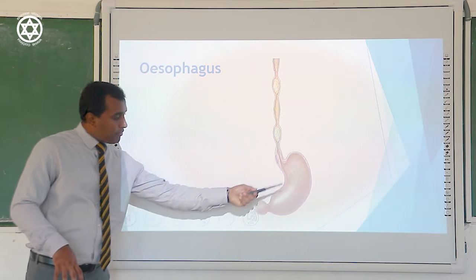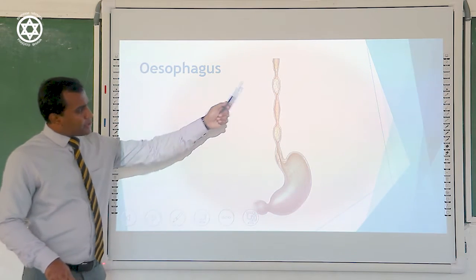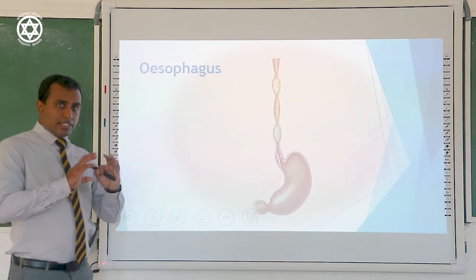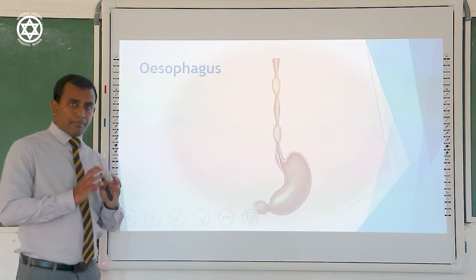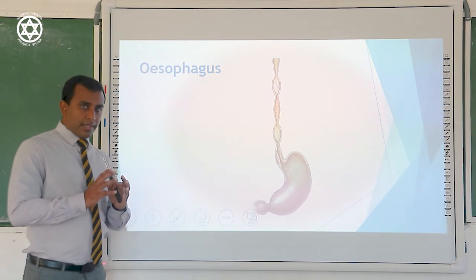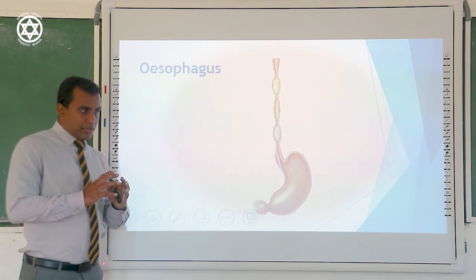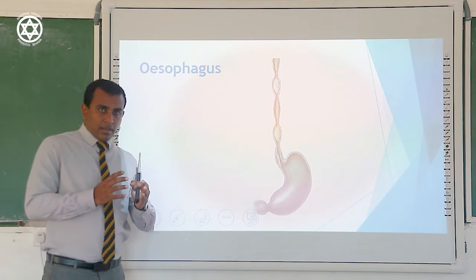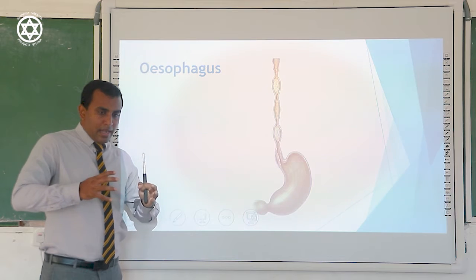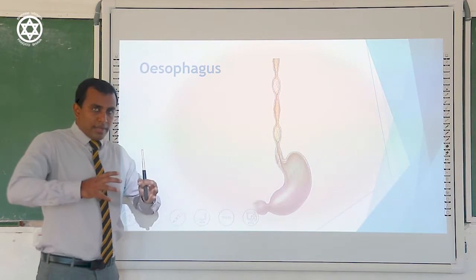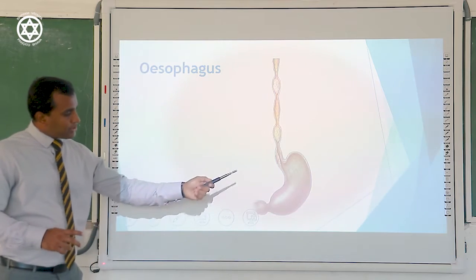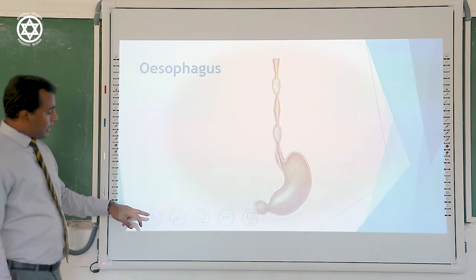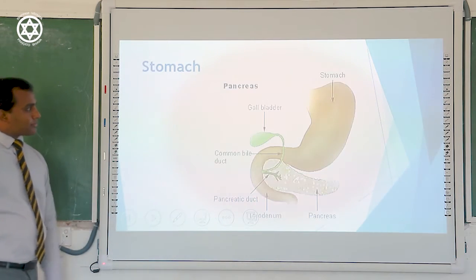Here the special movement created by the esophagus we call peristalsis. Peristalsis means, in our words, an expanding and contracting movement happening in the esophagus. When food reaches the stomach, let's see what will take place inside the stomach.